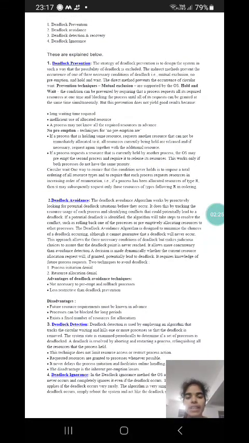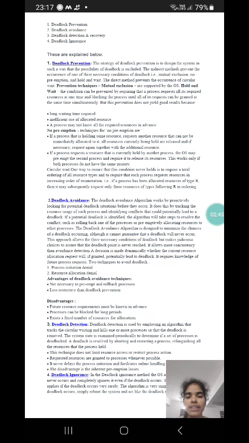Deadlock avoidance. The deadlock avoidance algorithm works by proactively looking for potential deadlock situations before they occur. It does this by tracking the resource usage of each process and identifying conflicts that could potentially lead to a deadlock.